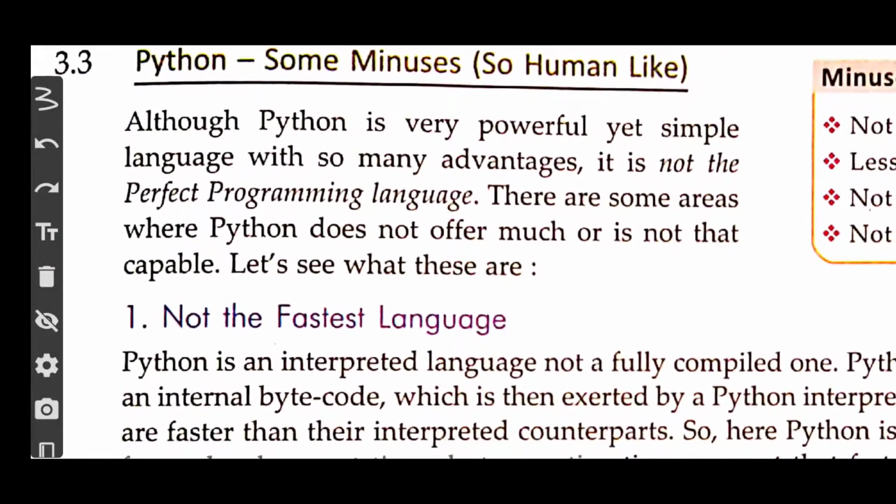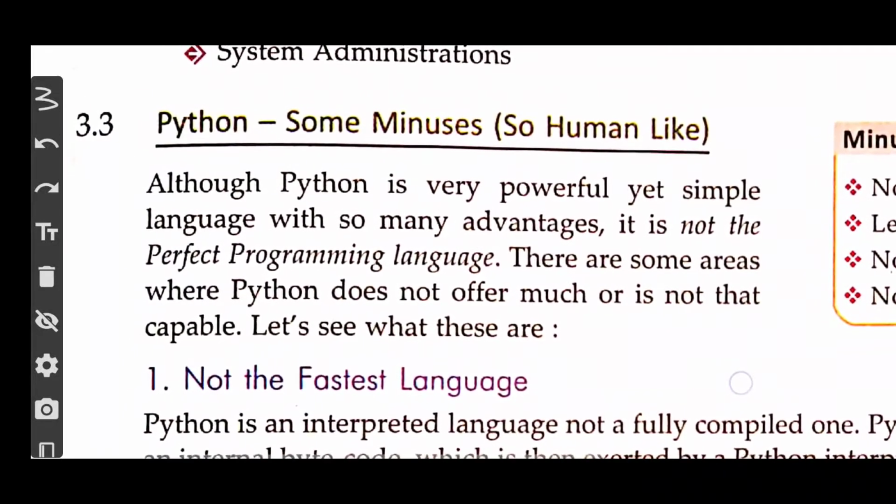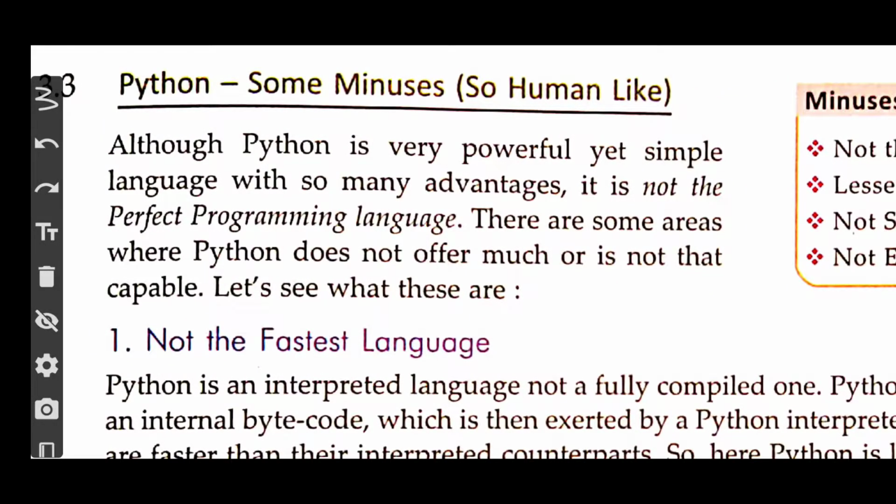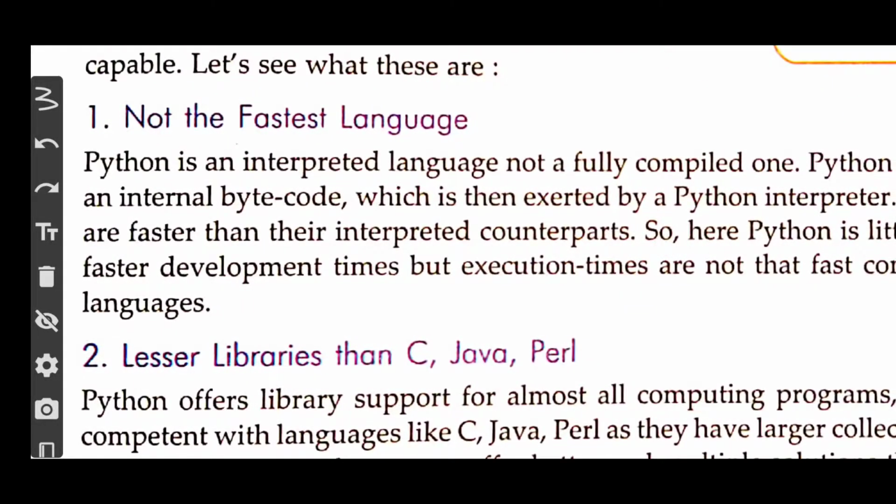Some introduction is also given above. Although Python is very powerful yet simple language with so many advantages, it is not the perfect programming language. There are some areas where Python does not offer much or is not that capable. This language offers many things. It's very powerful, it's very easy to use, it's interpreted, so it's easy to debug as well. So there are many advantages with this particular language, but still they do carry some disadvantages also along with it. So let us see. The first one that is given over here is not the fastest language.